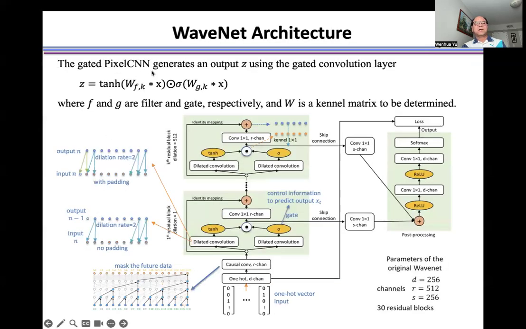The gated PixelCNN generates the output z using the gated convolution layer, where F and G are the filter and gate respectively, and W is a kernel matrix to be determined. First, we use the one-hot vector as our input to the causal convolution layer. Use a mask to remove the contribution from the future samples. This gate is used to control information to predict the output xt.